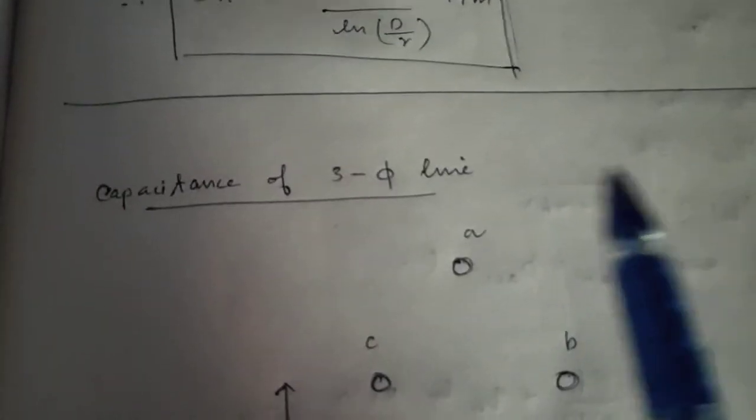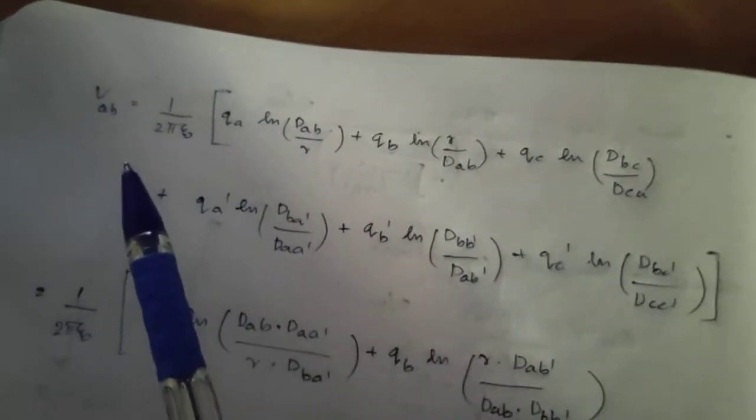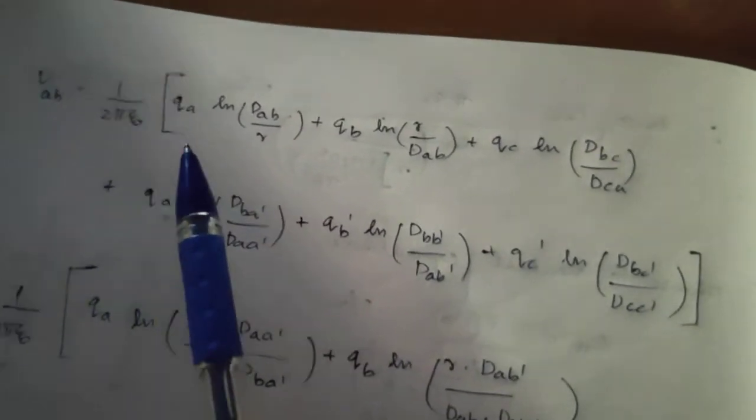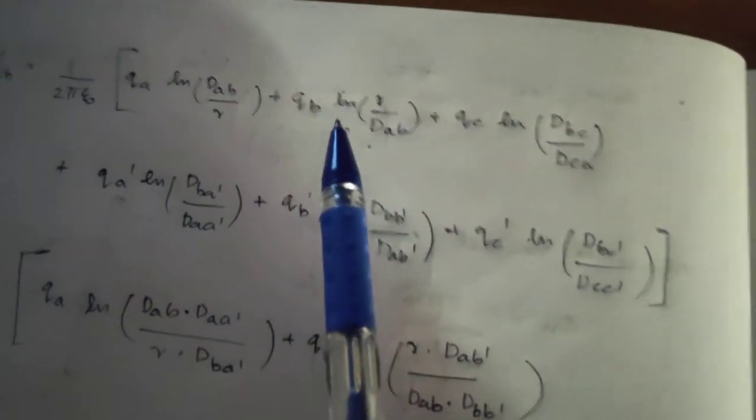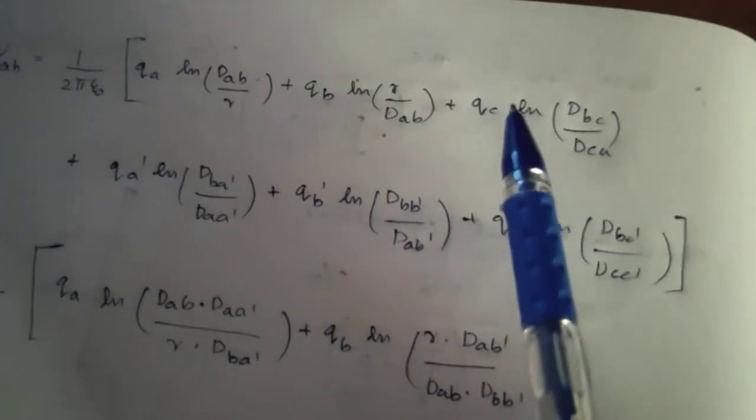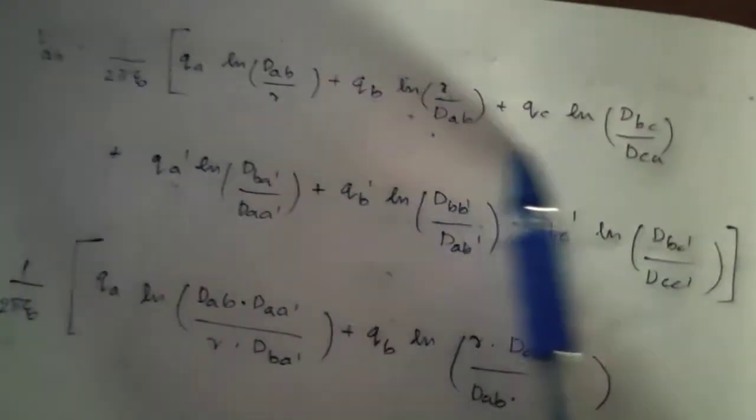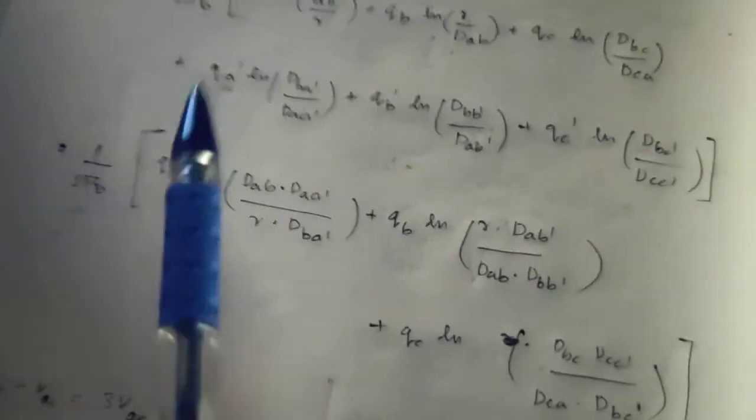Next we are going to find the capacitance of a three-phase line. Here we consider three charges which are equidistant from each other, and these are the image charges A dash, B dash and C dash, and this is the height. Here also we find the potential difference between A and B. According to the equation, VAB equal to 1 by 2 pi epsilon 0 times QA into ln of DAB by R plus QB into ln R by DAB plus QC into ln DBC by DCA. This is equation 4. This is the contribution due to the charges above the ground. The next set of equations is the contribution due to the image charges.